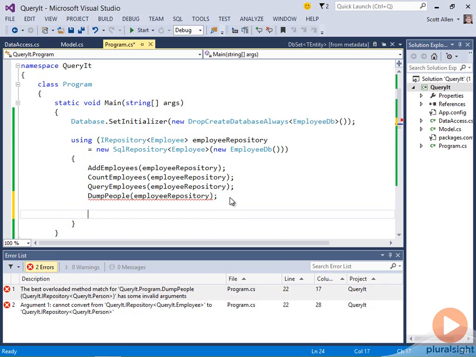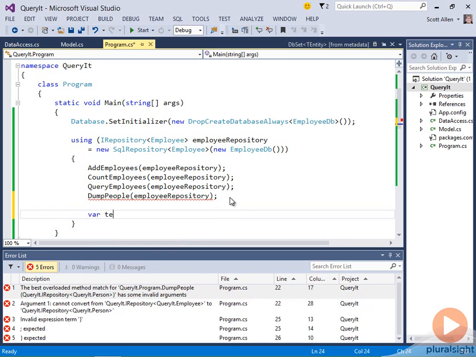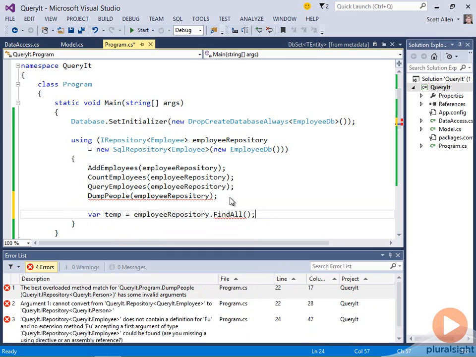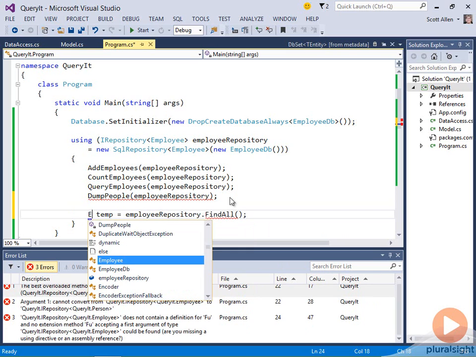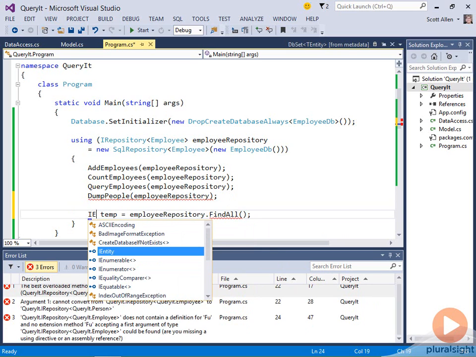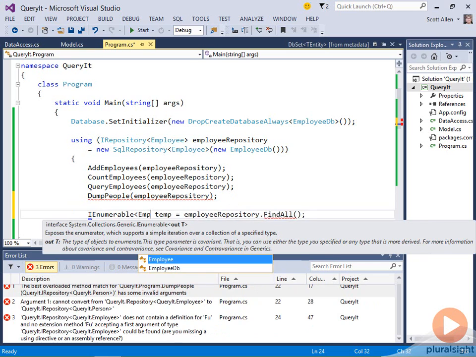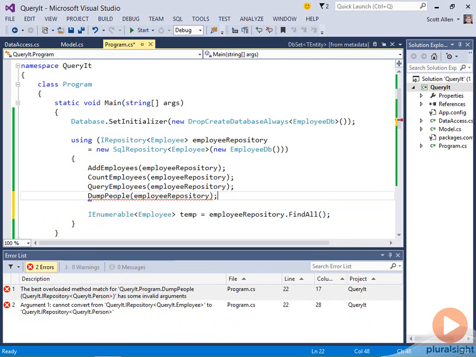Let me try a different experiment here. Let's say I wanted to treat all employees as an IEnumerable of employee. And that works fine. It's again in the spirit of object-oriented programming because the repository returns IQueryable of T, in this case IQueryable of employee, and IQueryable inherits the IEnumerable interface.